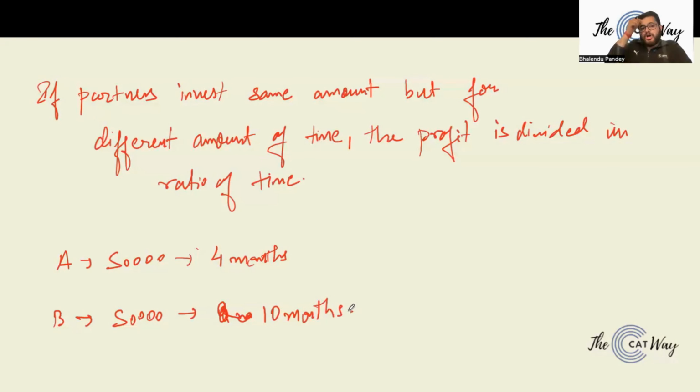Now, because the amount is the same, both of them have invested the same amount. So at the end of the year, when there is a profit, the profit would be divided in the ratio of time. So A is to B will be getting what? In the ratio 4:10. 4:10 simply means they will be getting in the ratio of 2:5. Right? So that is how it works.